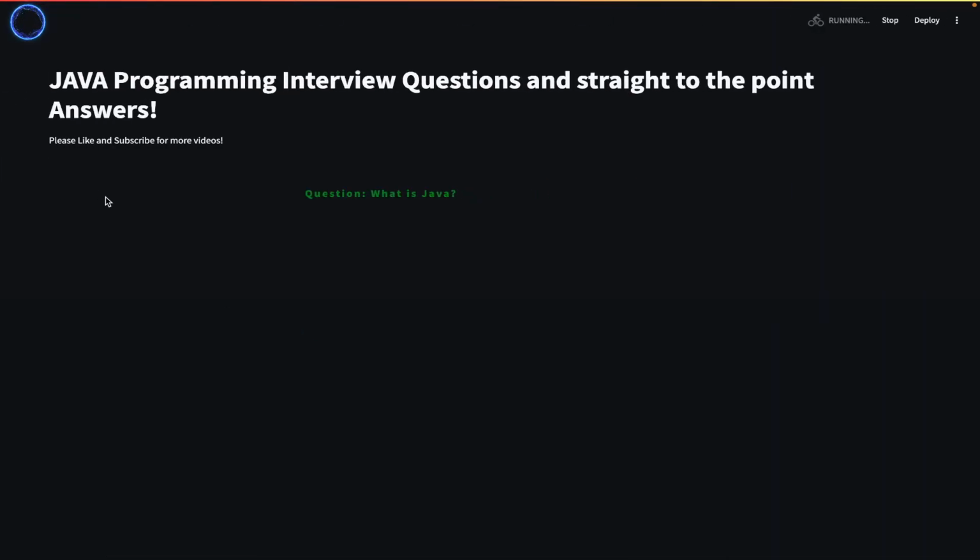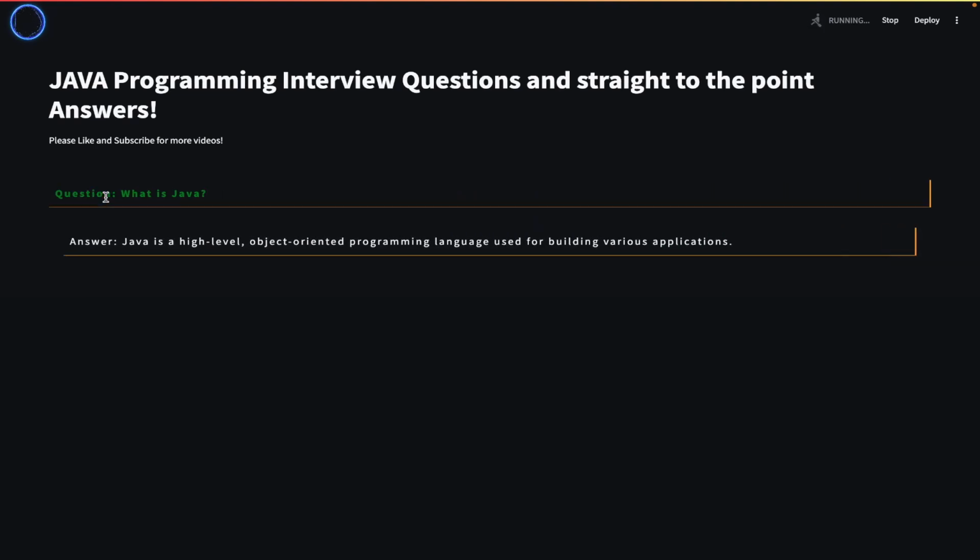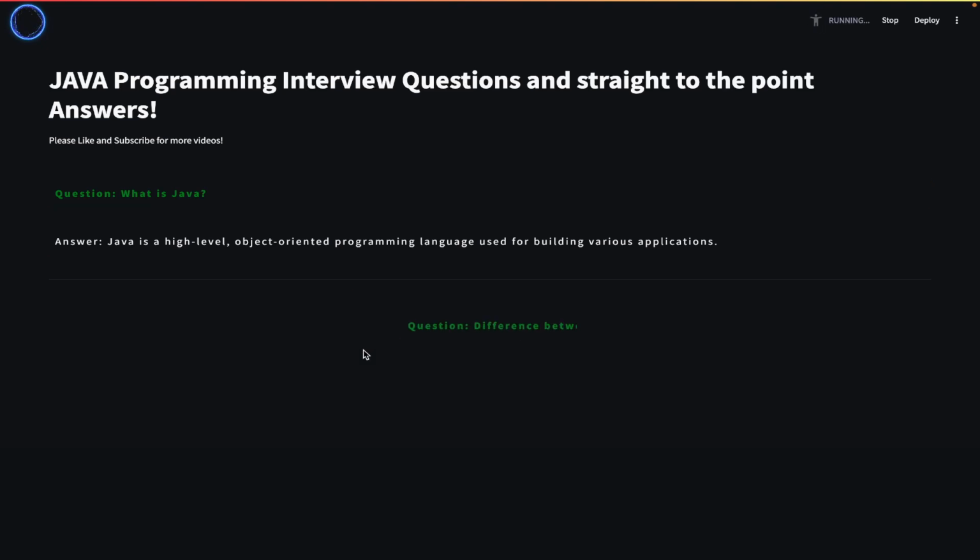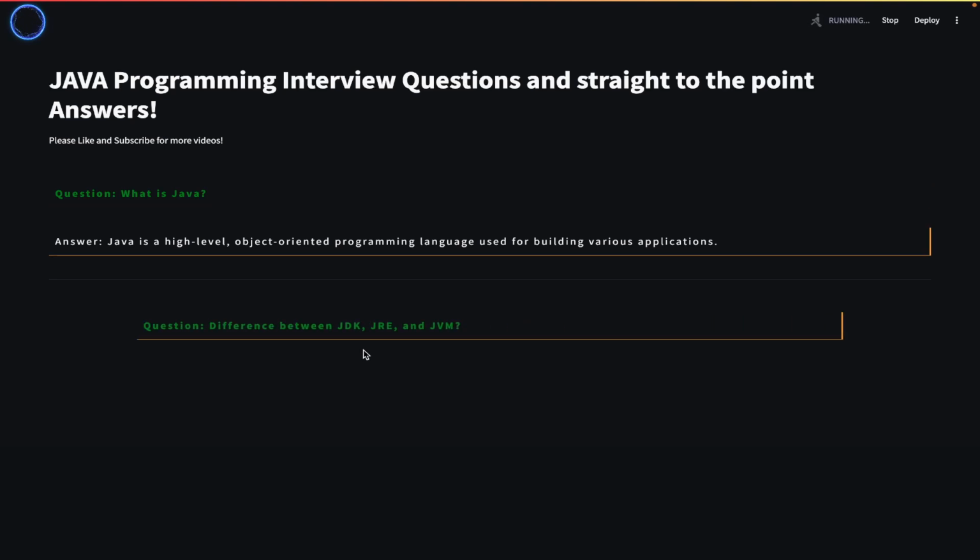What is Java? Java is a high-level, object-oriented programming language used for building various applications. Difference between JDK, JRE, and JVM.